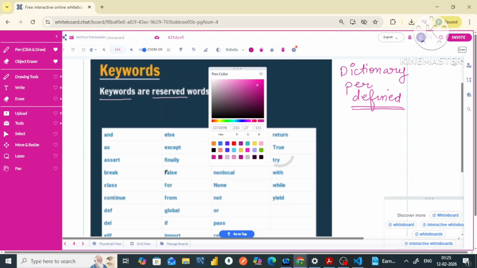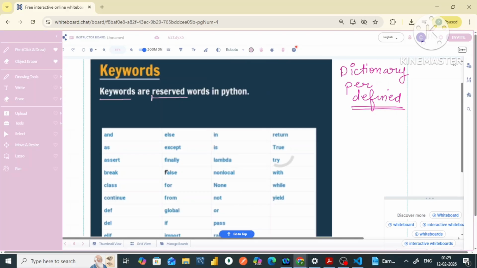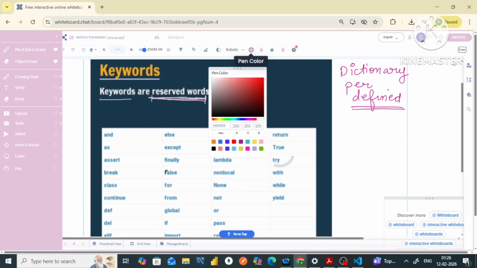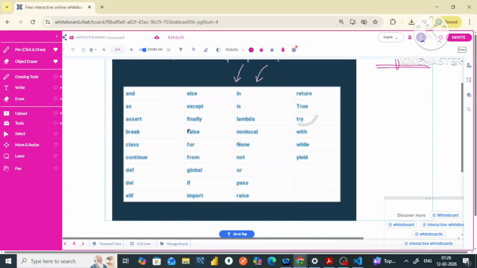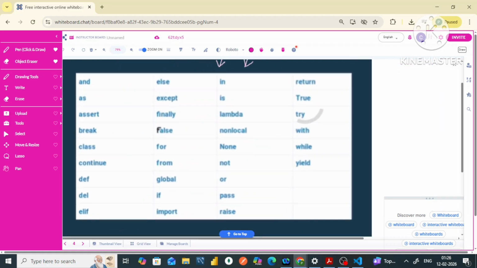Similarly, there are a few words in Python which are the reserved words. That means we cannot use those words as the name of a variable, the name of a function, or use them somewhere else. Basically, they are written while we are coding. They are the predefined words or predefined functions in Python. There are a lot of predefined words in Python, for example else, and these are all words which are predefined in Python. And we cannot use them to write the name of a function.